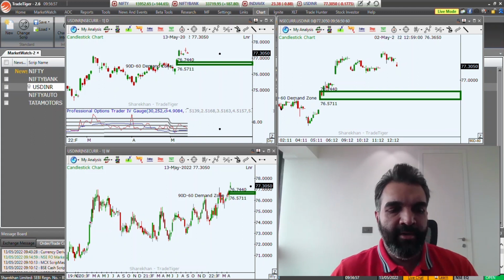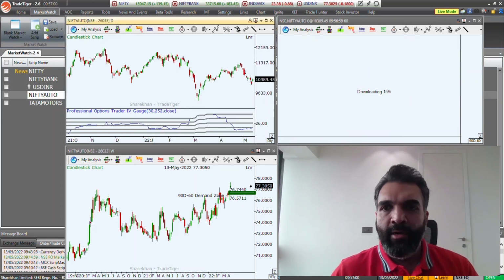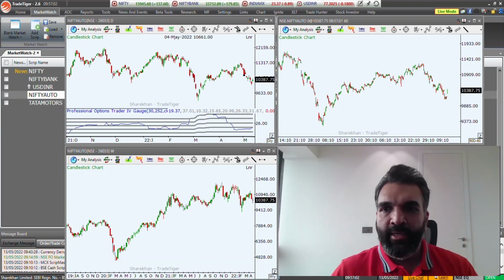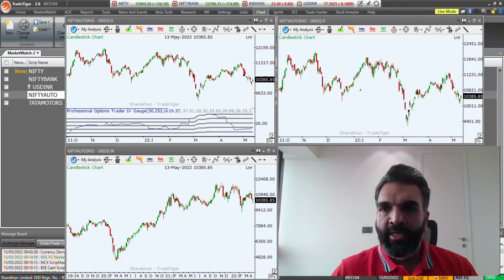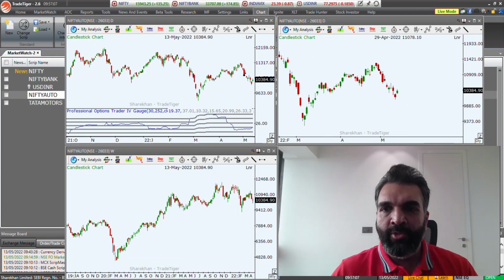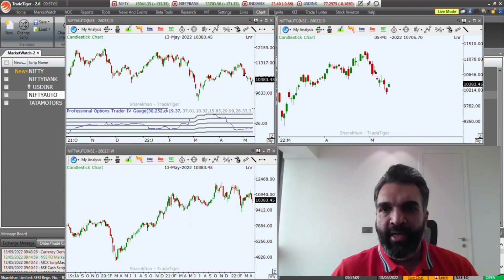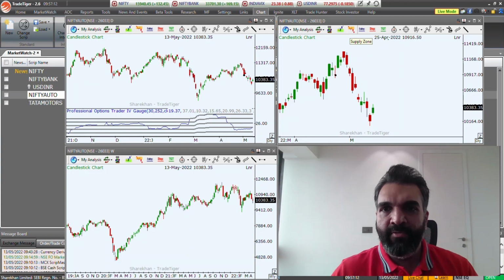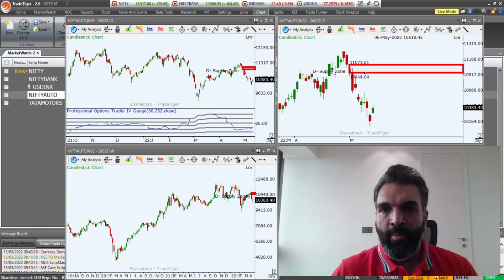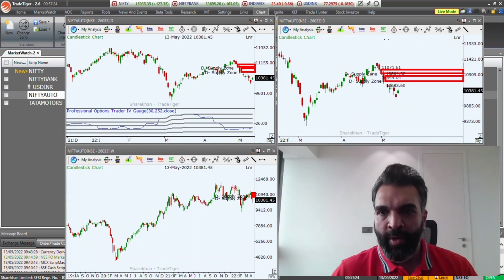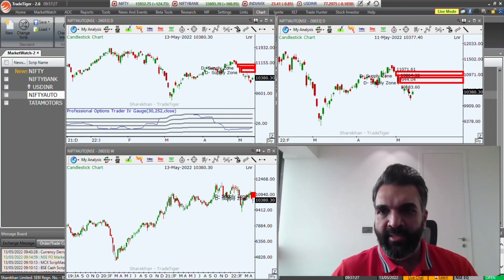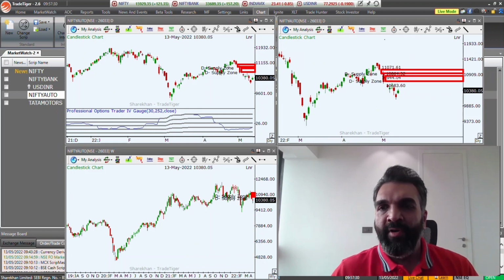Okay, so what is the sector for the week? We thought this week we would bring up the auto sector on the chart. As you can see, if you go to the daily chart, we are seeing a little bit of a bounce today, and that is because the Nifty has also bounced. But there are some key levels of supply on the auto sector. One is this area over here, which is this drop base drop, and then just below that area we have this gap level. So if you see any of the stocks moving to the upside, unless and until these areas are cleared, prices will find a hard time to break these areas and go to the upside.